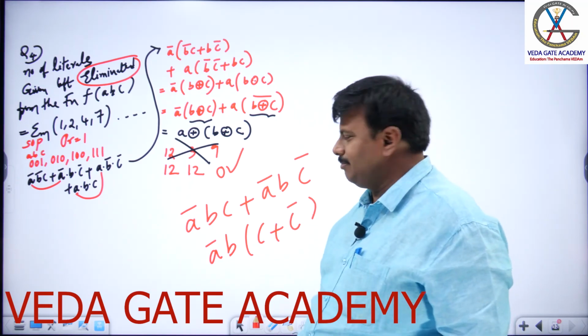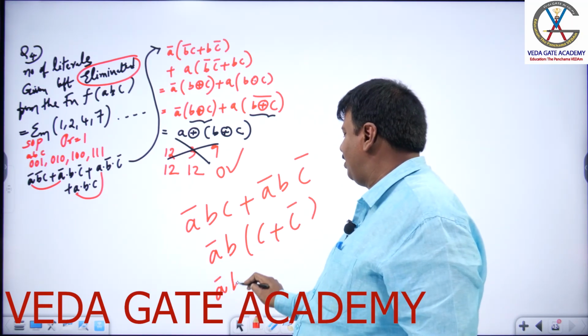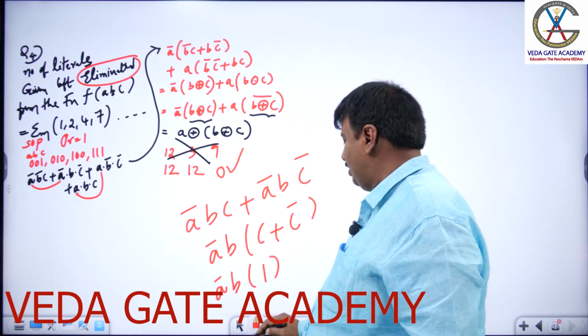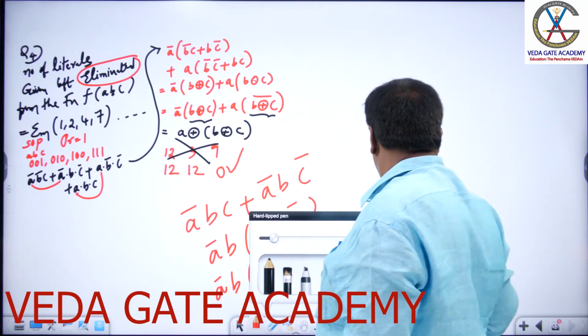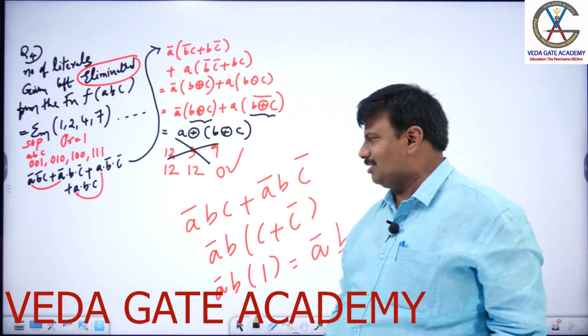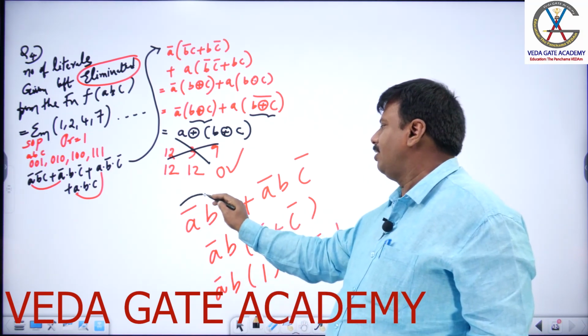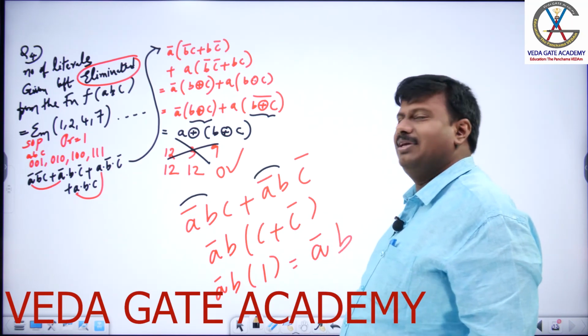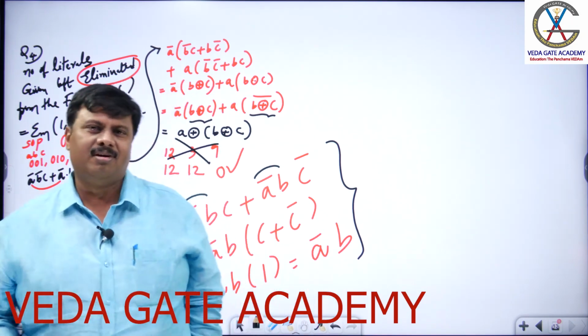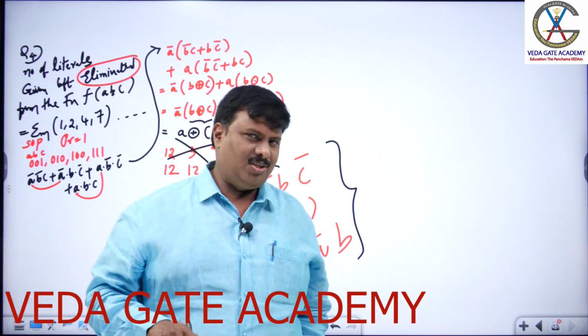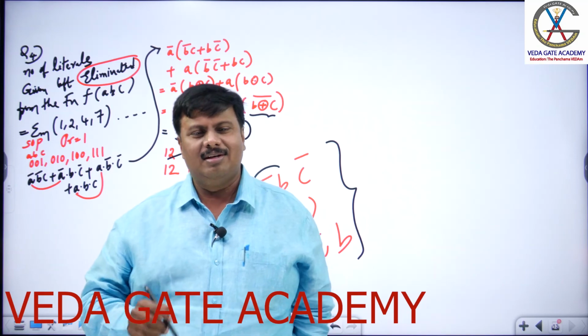In digital, C plus C bar is 1. A bar B into 1. So here what is left over is A bar B. This is called elimination. So what is eliminated? A bar B common, C and C bar are eliminated. This is called elimination. Please just remember, association cannot be concluded as elimination.